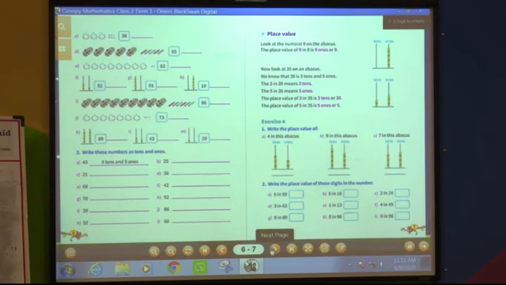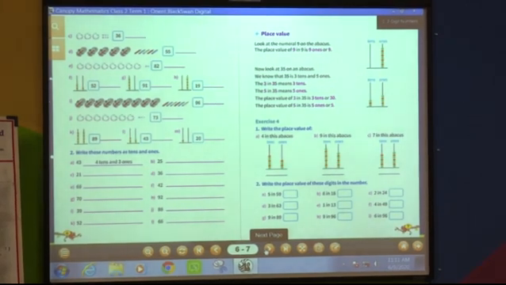In place value, the 3 in 35 means 3 tens, and the 5 in 35 means 5 ones. The place value of 3 in 35 is 3 tens or 30. The place value of 5 in 35 is 5 ones or 5. In this way we have studied place value. I hope that everyone has understood. Yes, okay, good.